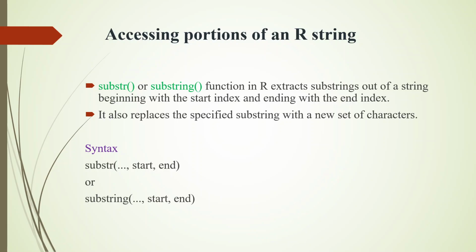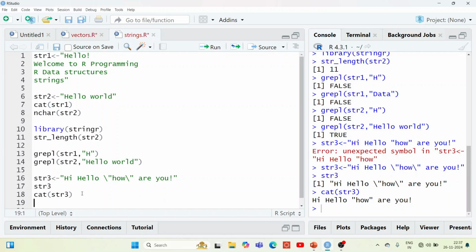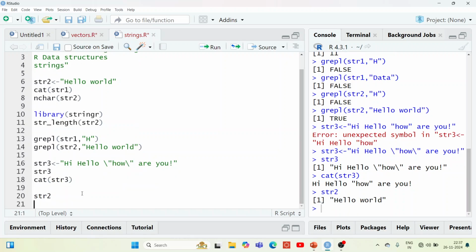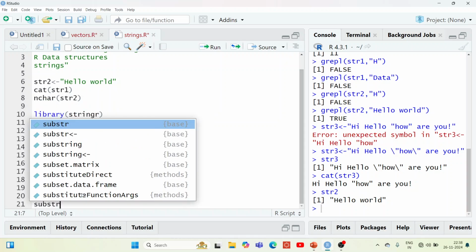And the next one is accessing the portions of an R string. R programming uses two functions, substr and substring. You can extract a substring from the existing string by mentioning the index positions. Here is the syntax: substring, the first argument is the string variable name, the second argument is the starting position, and the last argument is the ending position. So let's go for an example.